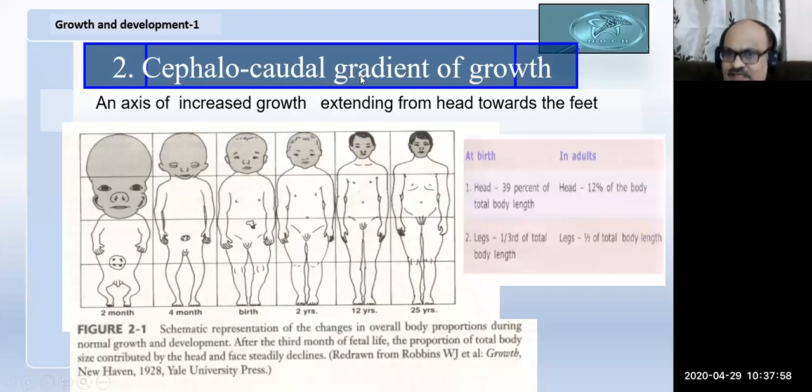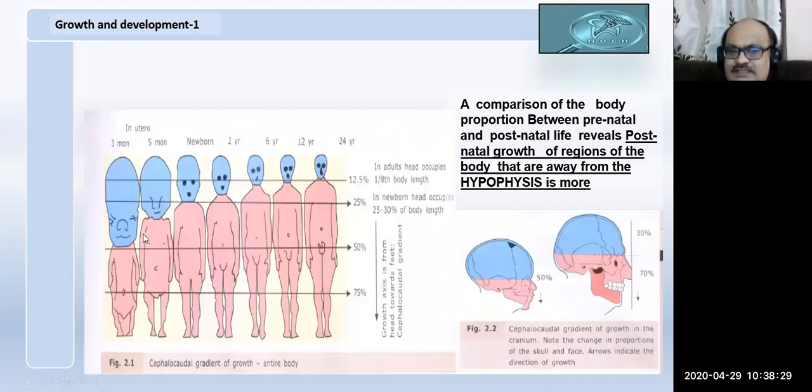This is called the cephalocaudal gradient of growth. Since these are the structures which are present away from the head or sella turcica, they grow more rapidly after birth. That's why the head appears to be small. It is not becoming small, but it is the other structures which are growing rapidly after birth. This is called the cephalocaudal gradient of growth. You can see here how the phenomenon is occurring clearly.